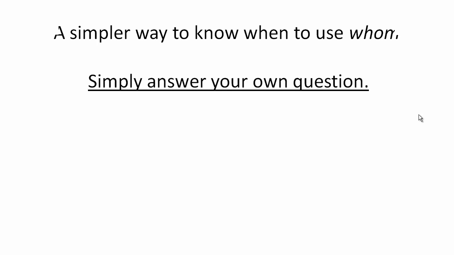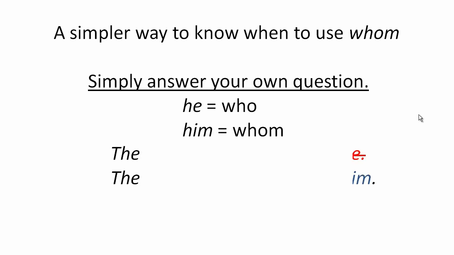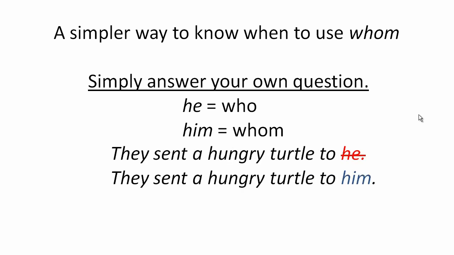Now, all this might be a little confusing, so there is a simpler way to know when to use the word whom. And that is simply to answer your own question. For example, if we consider that he equals who and him equals whom. So just remember this formula. We have two sentences here.